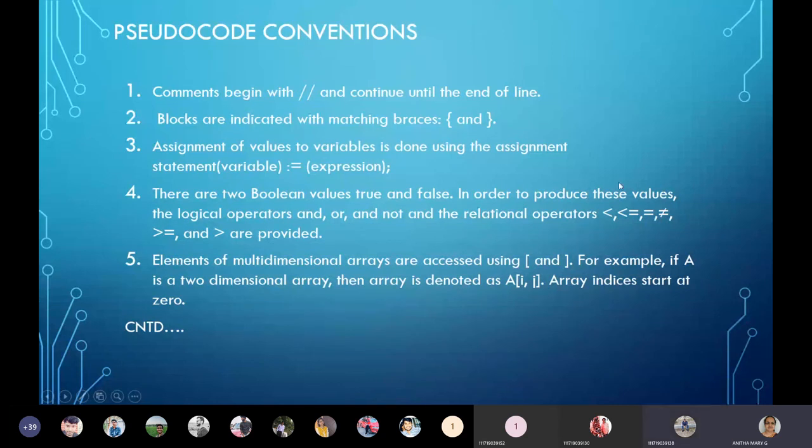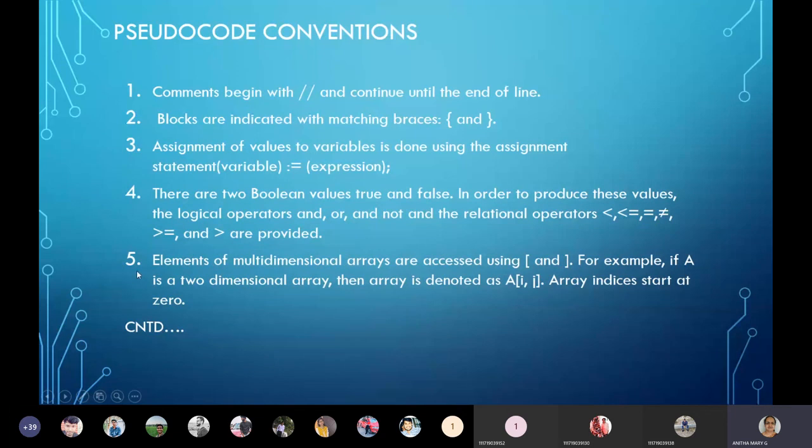When you are using this in conditions, if it is true, it is going to enter the block. If it is false, it is going to exit the block. That's how it's going to work. All these symbols of operators are also used in algorithms. That's what this fourth point means.